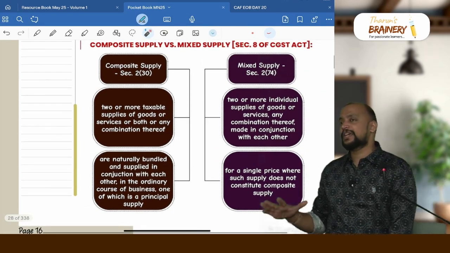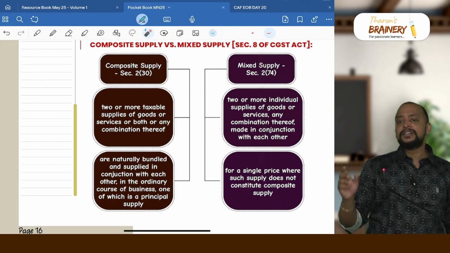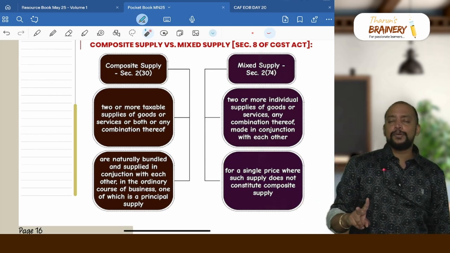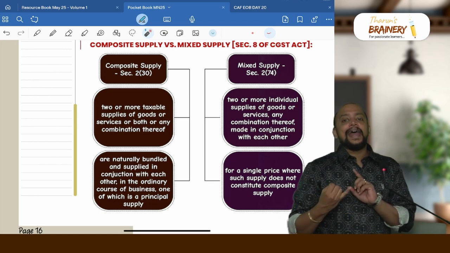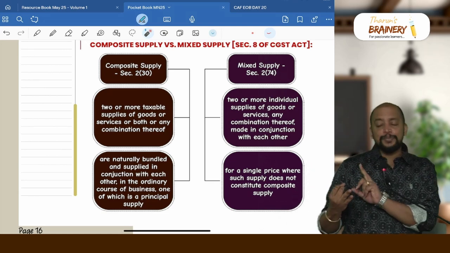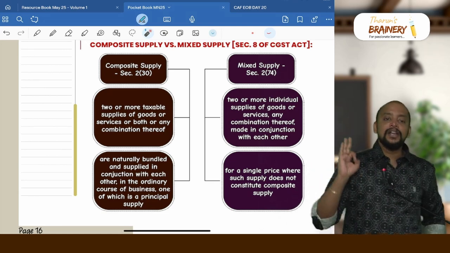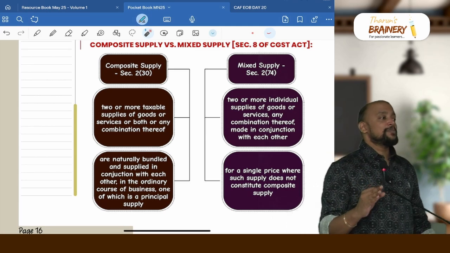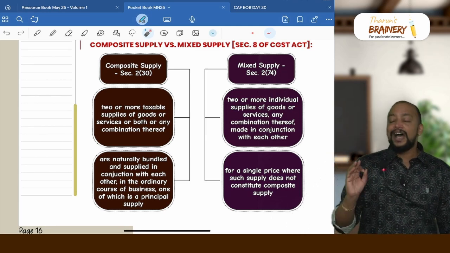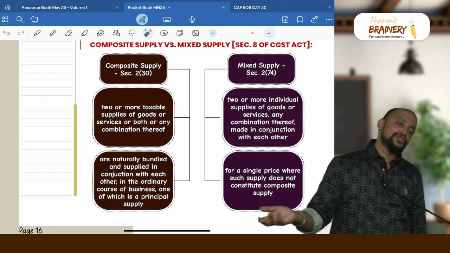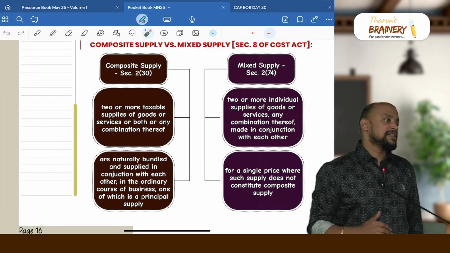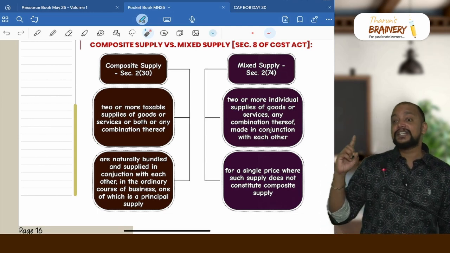Then composite supply and mixed supply. For composite supply, first we need to check that 2 or more supplies are involved, and these supplies must all be taxable, naturally bundled in the ordinary course of business, and the principal supply must be identifiable. Only then will it be called a composite supply. Nowhere in composite supply is it stated that there should be a single price or separate price. However, mixed supply means 2 or more individual supplies, which can be a combination of taxable supplies, exempted supplies, or non-taxable supplies, and there it should be for a single price.